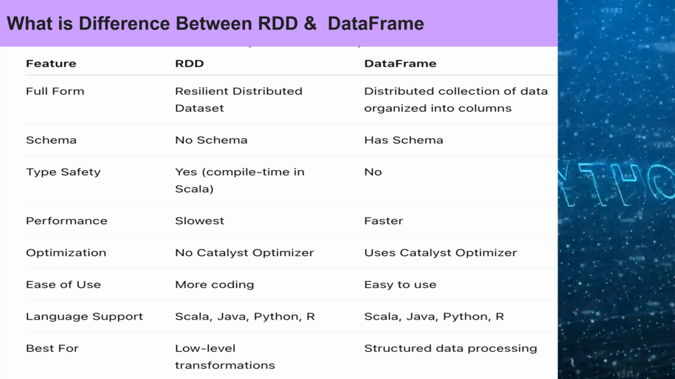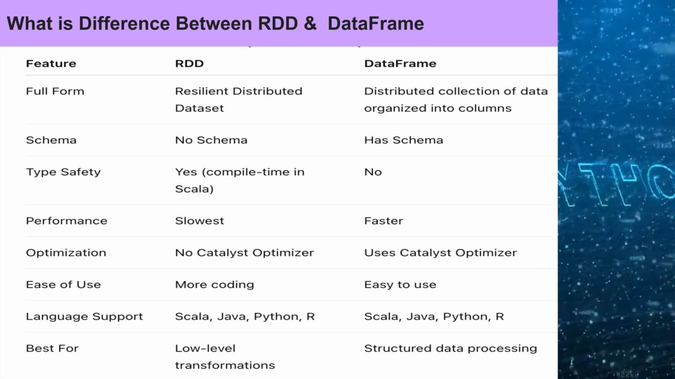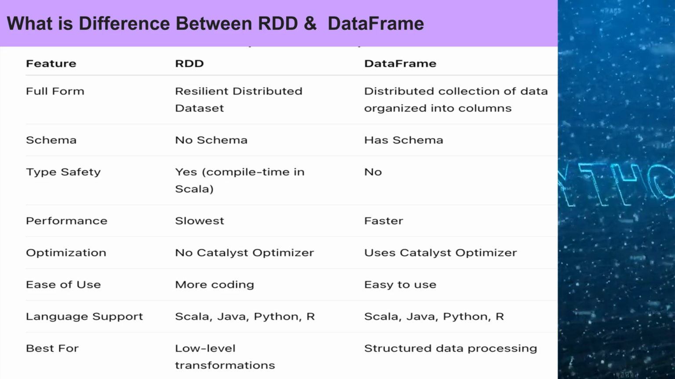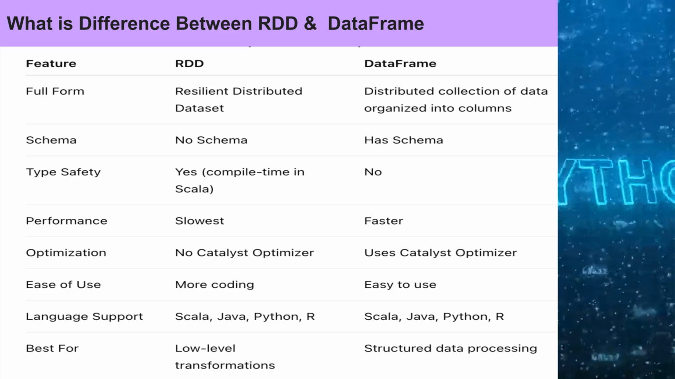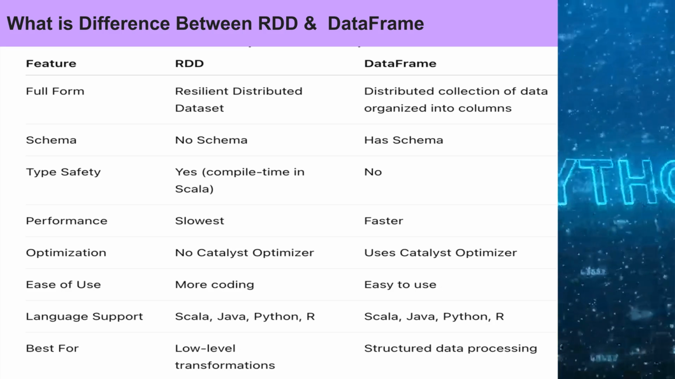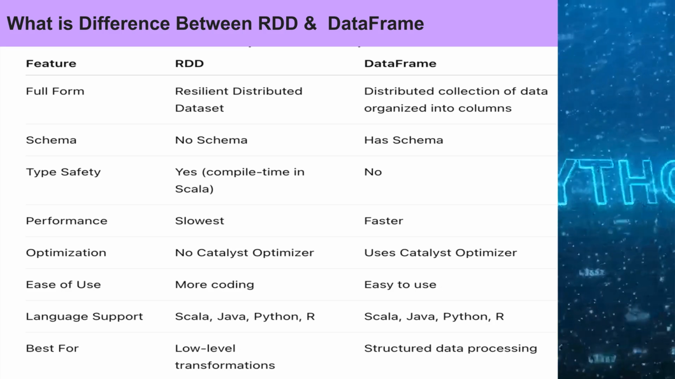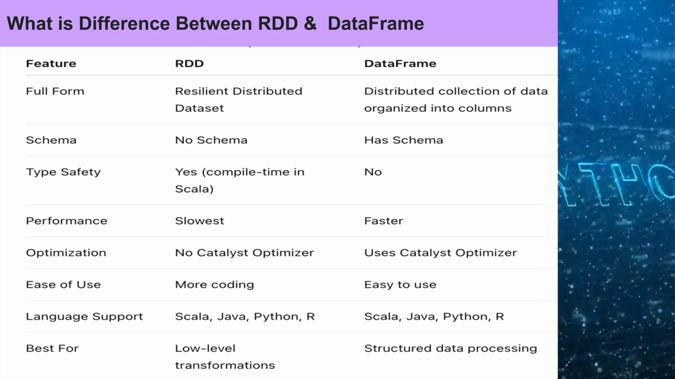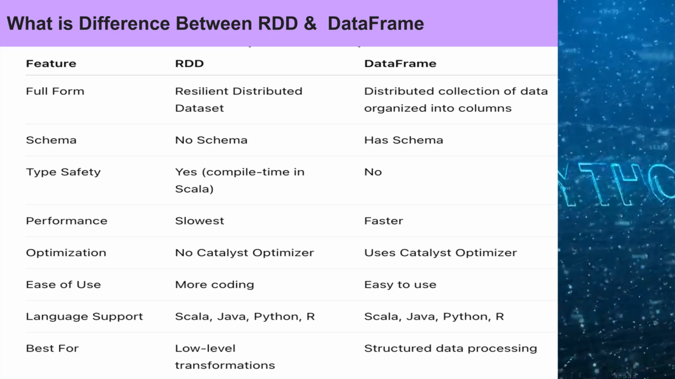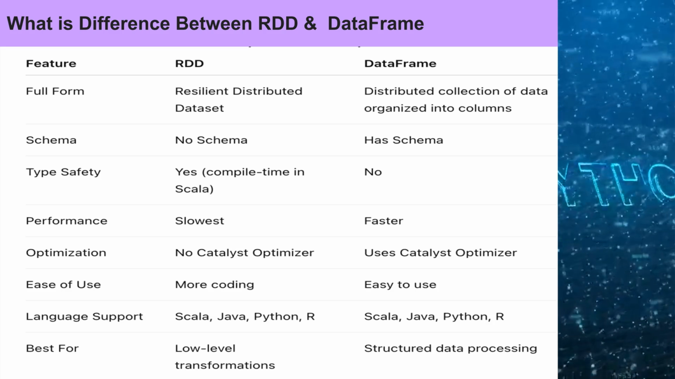RDDs require more coding and offer low-level control over data processing. Data frames are easier to use because they provide high-level APIs, built-in functions, and SQL support, which reduces code complexity and improves productivity. Both RDD and DataFrame support Scala, Java, Python, and R. This allows developers to use Spark in their preferred programming language while taking advantage of distributed data processing capabilities. RDDs are best for low-level transformations and scenarios requiring detailed control over data processing. Data frames are best for structured data processing because they are easier to use, require less code, and provide better performance through Spark's built-in optimizations.